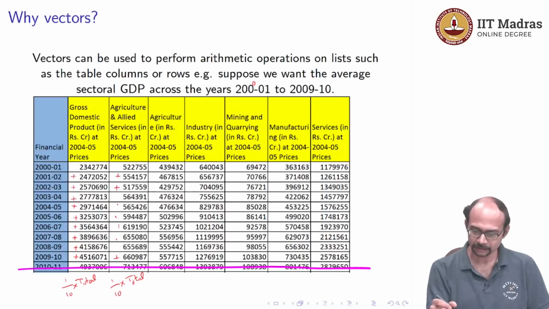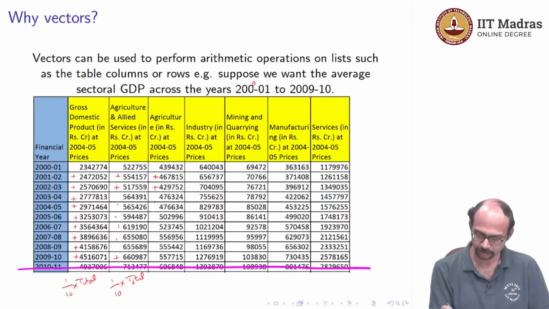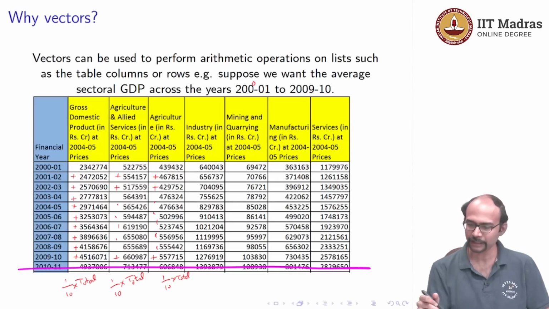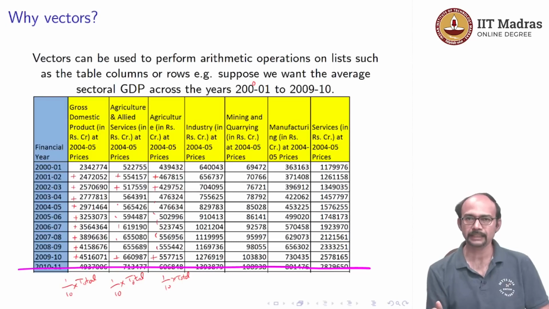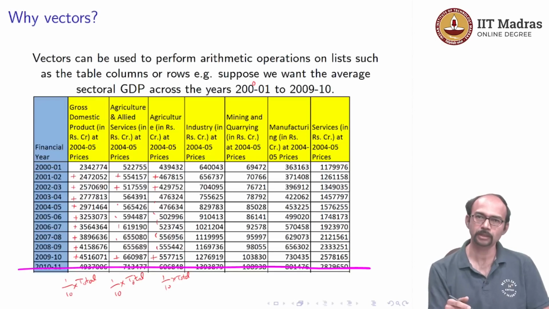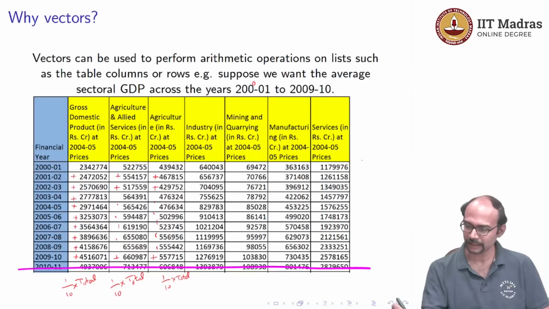And then similarly, for each of these, I can add the corresponding entries, and then I can divide by 10. Those will give me the averages. So I can do this for each column, and the idea is that if you see what's happening, you are repeating each operation across rows. So instead of doing this for each column, each entry, I will take this entire row and add it to this entire row, and add that to this entire row, and I will add all these 10 rows.